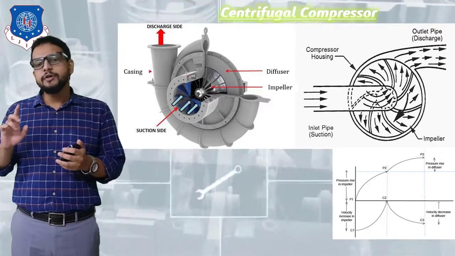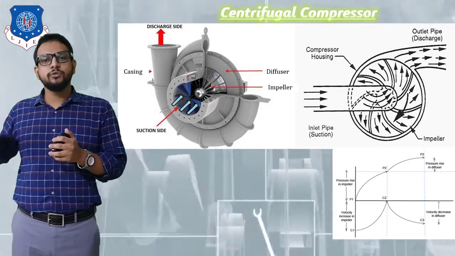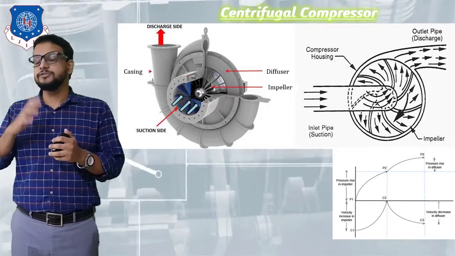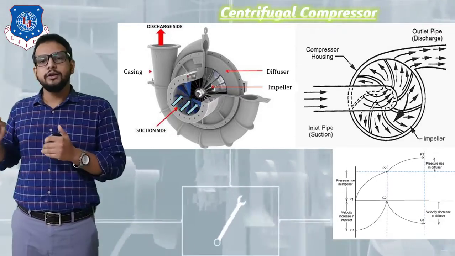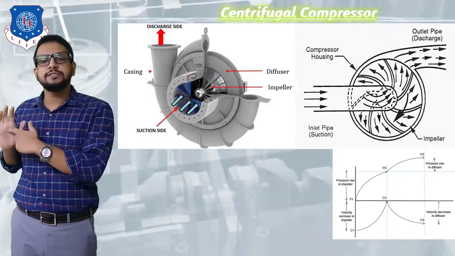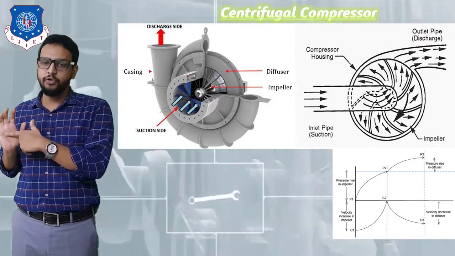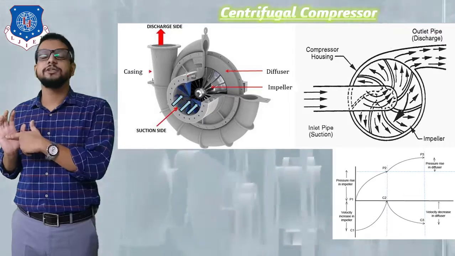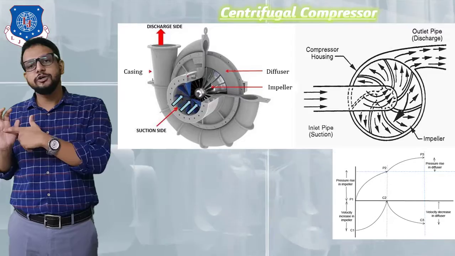First of all we need to start our motor. Now when the motor is started, the impeller is going to rotate at a high speed, nearly 30,000 rpm, revolutions per minute. When an impeller rotates at such a high speed, at the center of the impeller a high vacuum will be created. High vacuum means absolute zero pressure. So we know that airflow will take place from a high pressure to a low pressure.